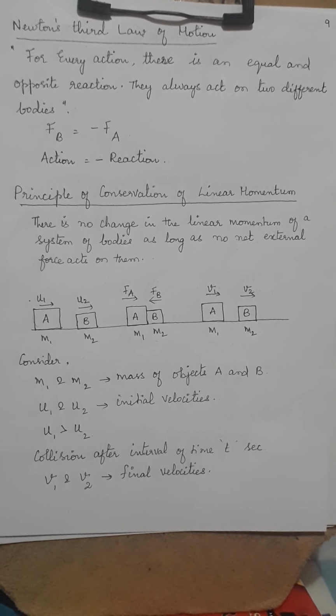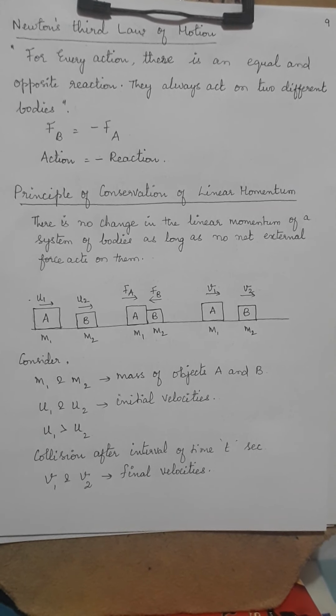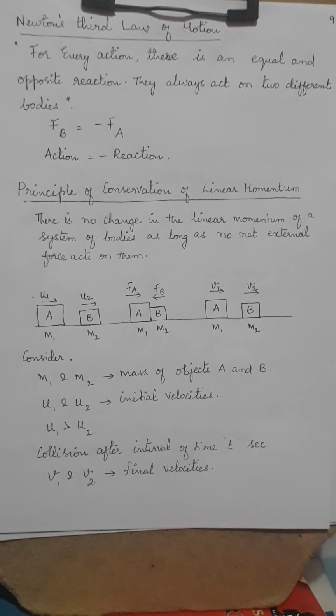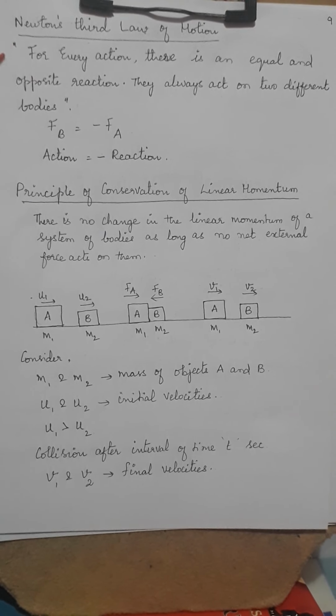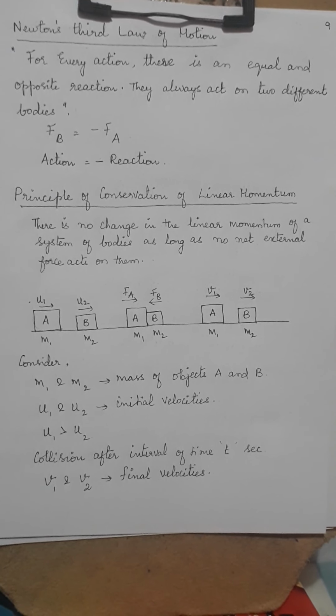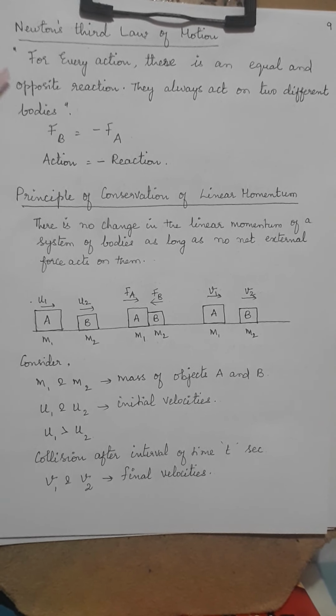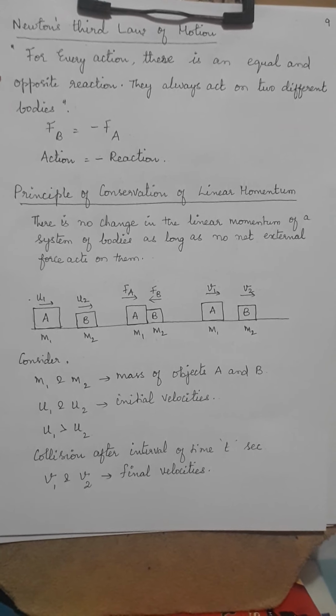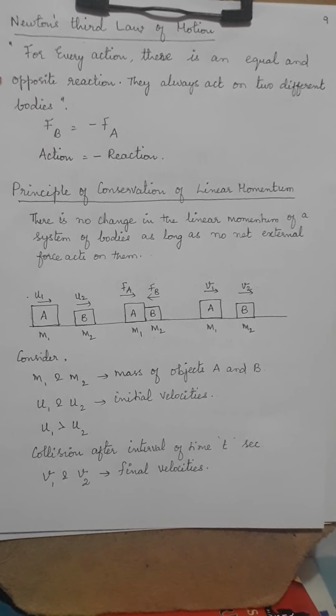For example, you have a carom board or a billiards board. In all the things that you can imagine, this is what is taking place, where you apply a force, so there is an action that you have done for which there is an opposite reaction, that it starts moving.